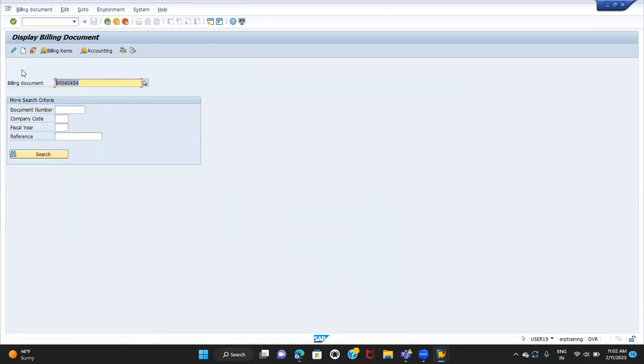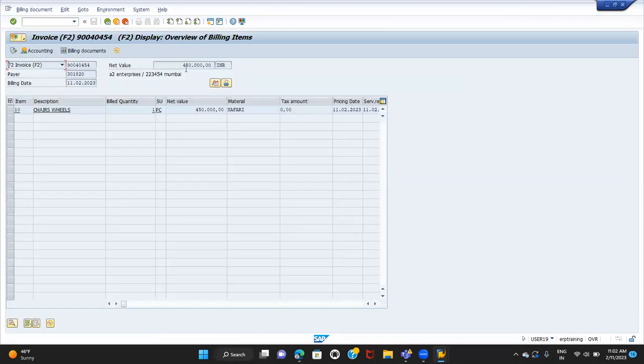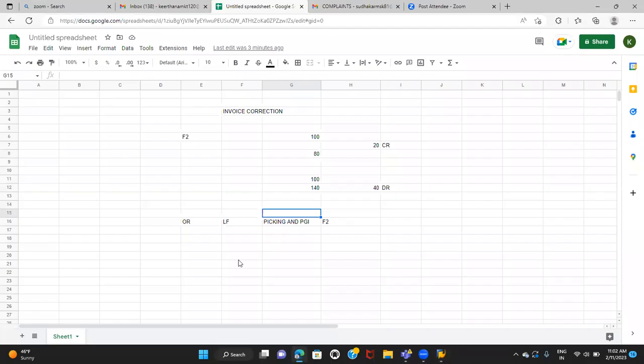So now I want to correct the invoice. Whatever invoice you have created now, I want to correct the value. If you want to correct the value, amount or quantity, whatever, you can change it. Based on the differences, we can issue the credit memo or debit memo to the customer, right? So now I want to create the invoice correction request. First, we need to create the request.